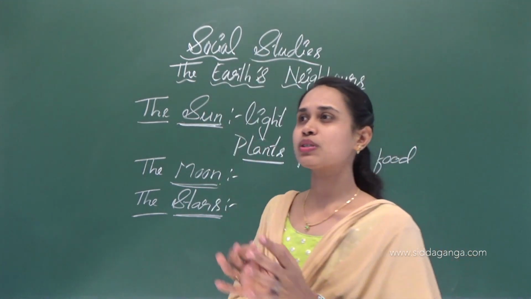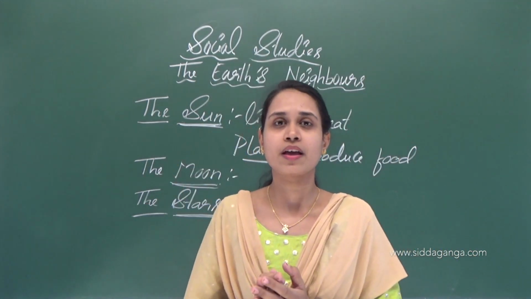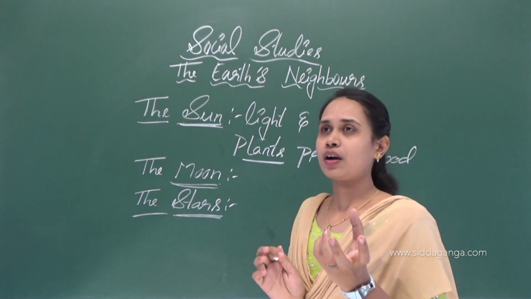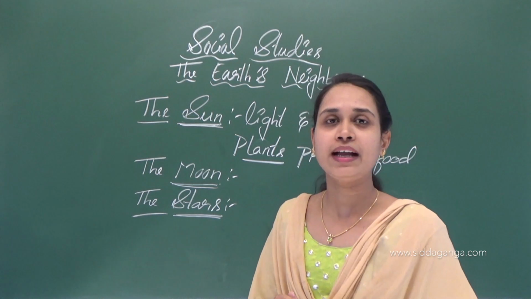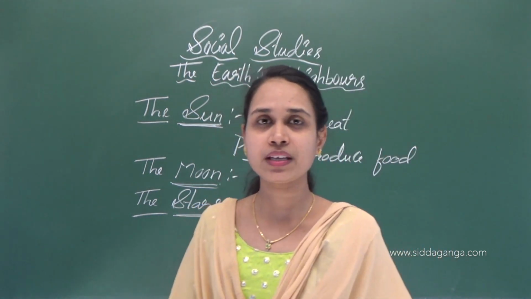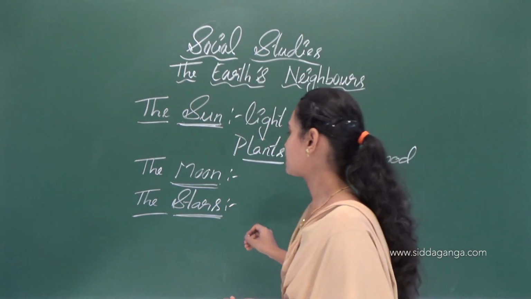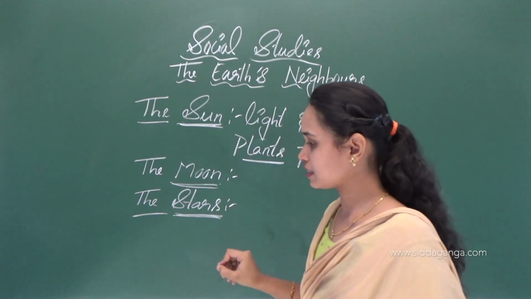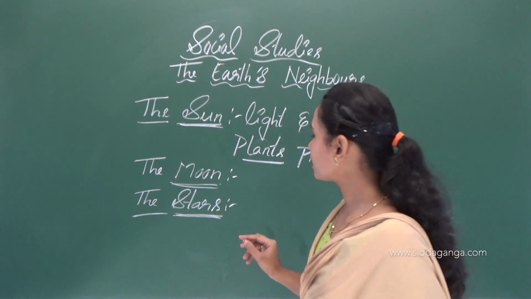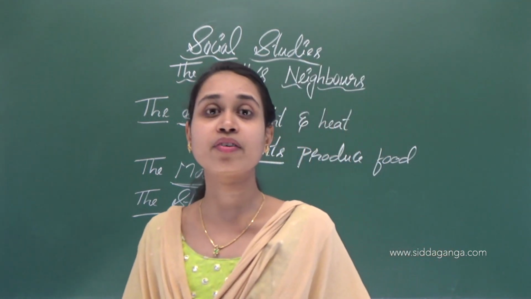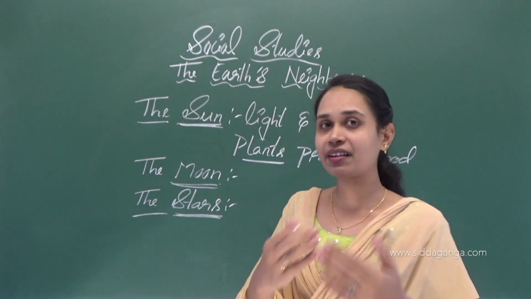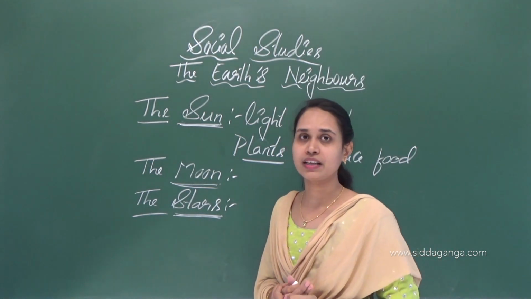Just observe that stars make figures of people and some things. Stars make groups, and such patterns are called constellations.